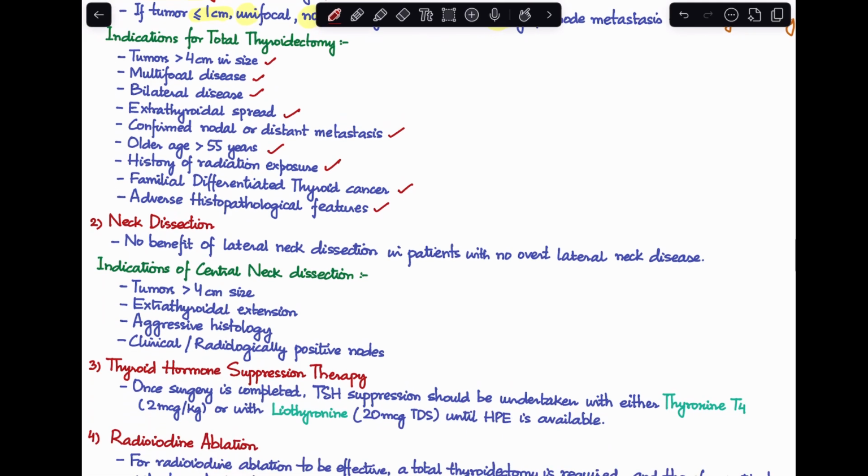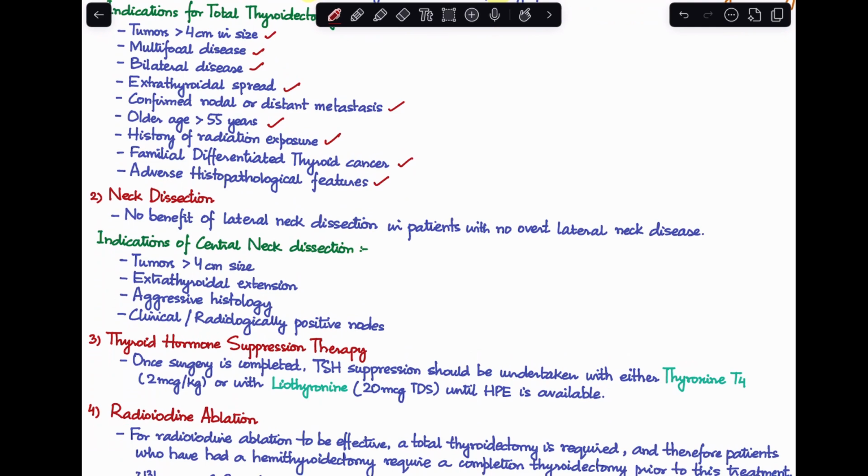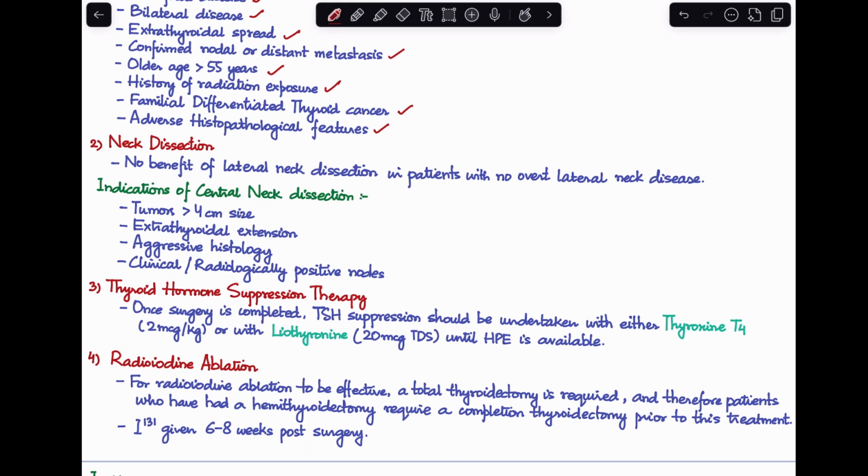Next, coming on to the part of neck dissection. Now, what is the importance over here? When will you perform a neck dissection? So, it has been seen that there is no benefit of lateral neck dissection in patients who do not have any overt lateral neck disease. So, there will be only indications of central neck dissection. Now, when will you perform central neck dissection? When the tumor is more than 4 centimeters in size, when there is presence of extrathyroidal extension, in cases of aggressive histology, and in cases where you have clinically or radiologically positive nodes. So, these are the indications for performing a central neck dissection in a case of papillary thyroid cancer.